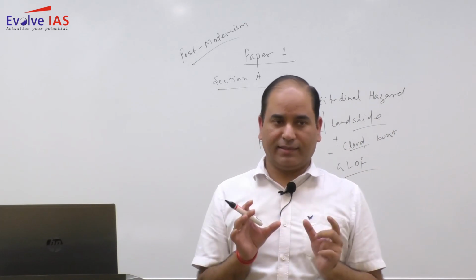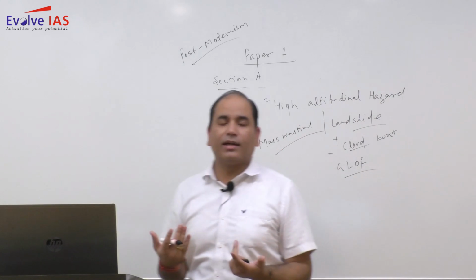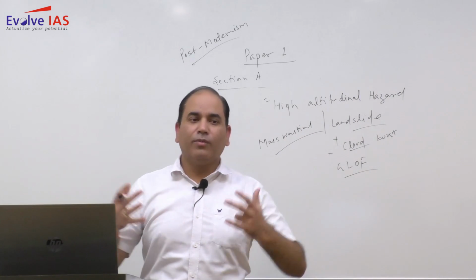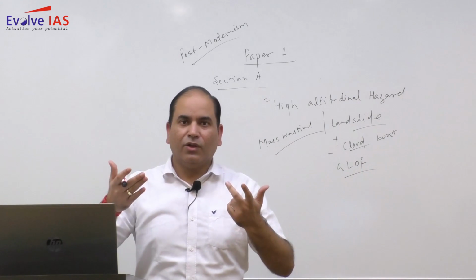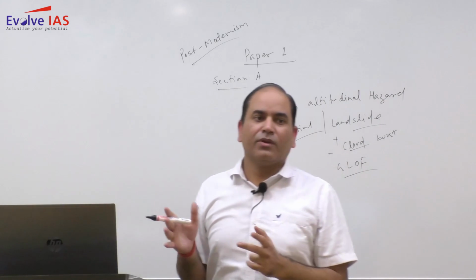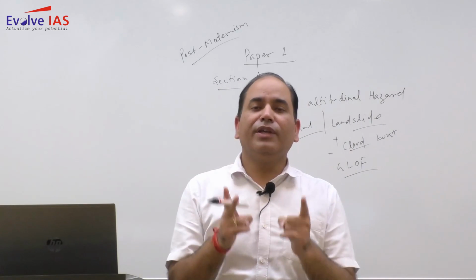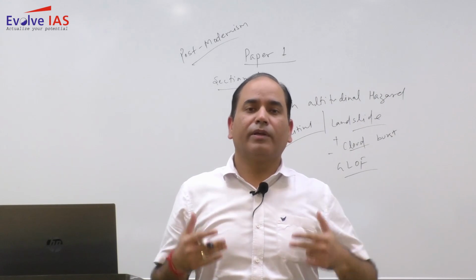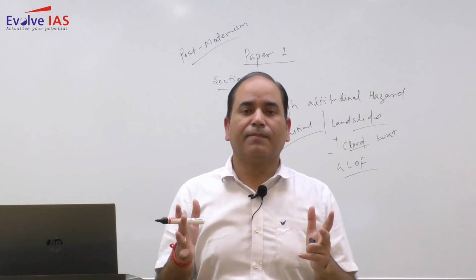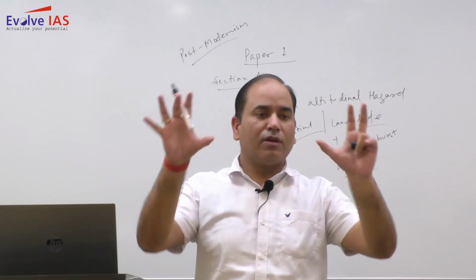So the point is that whenever a student comes across a high altitudinal hazard, immediately you narrow down and try to contain your thought process. This paper is also giving you a hint that you need not know one particular area, one particular topic, in very great detail. Rather, you need to know small things for a lot of areas.